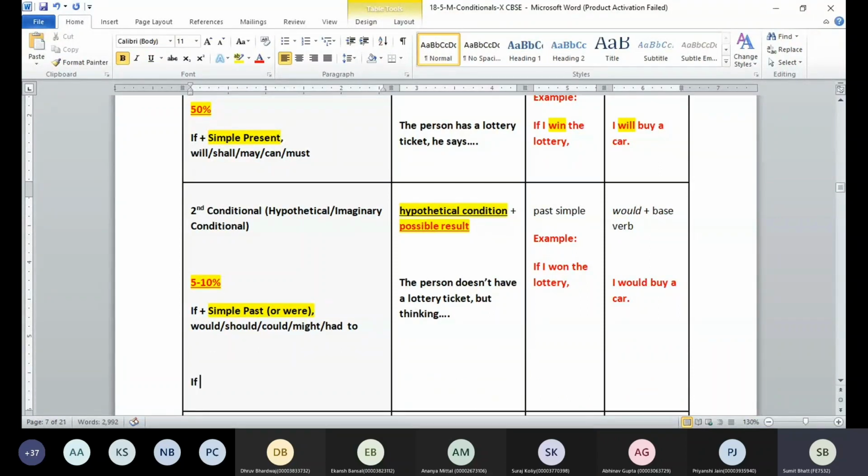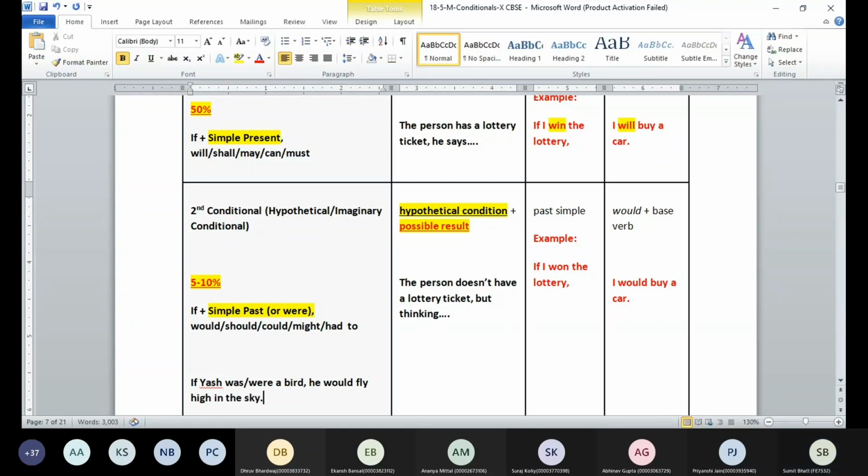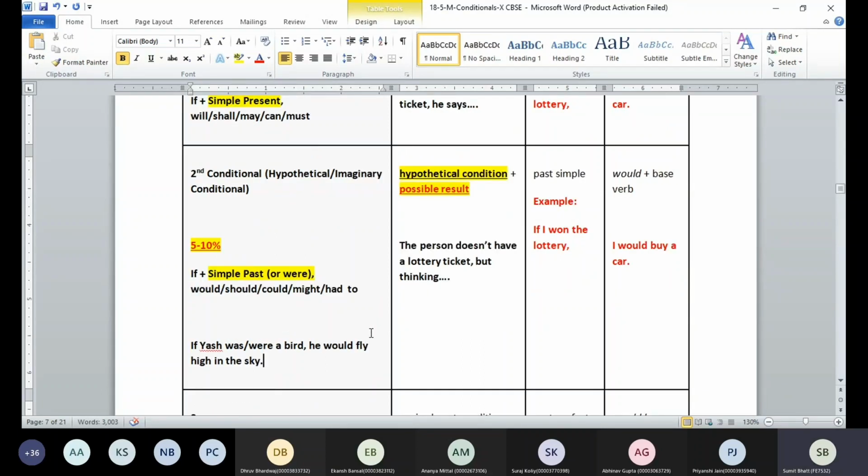So sometimes you get a sentence like, let me say we have Yash here. If Yash was, were a bird, he would fly high in the sky. So let me ask you, can Yash be a bird? No, sir. Okay, but what are we doing here? We are hypothesizing. We are imagining this thing. So what am I going to use, if Yash was a bird or if Yash were a bird?